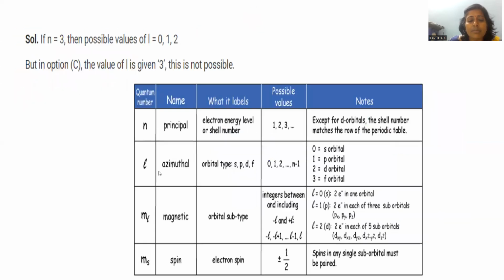Let's see. N is the principal quantum number, L is the azimuthal quantum number, M is the magnetic quantum number, and S is the spin quantum number. The values are given here. The principal quantum number can be 1, 2, 3. Azimuthal starts with 0 and lies up to n minus 1. Magnetic will always be minus L, 0, and plus L. Spin will always be plus or minus half. Here option C is not at all possible, where the L value must not be 3. It should be 0, 1, 2 only. This is the right answer.